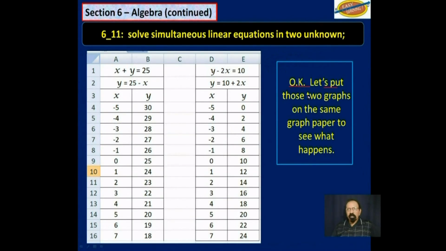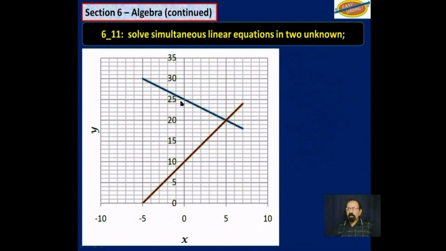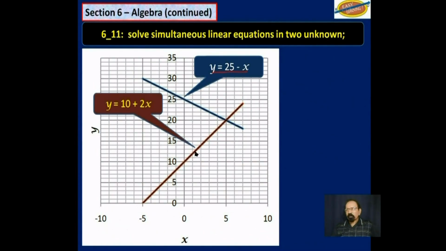Now, let's put these two graphs on the same graph paper and see what happens. This is what happens. This one here is y is equal to 25 minus x. And this other one here is y is equal to 10 plus 2x.